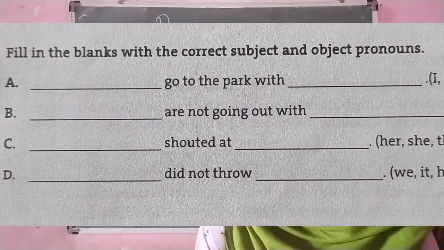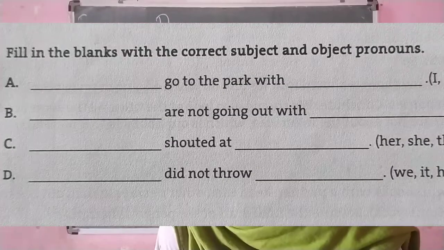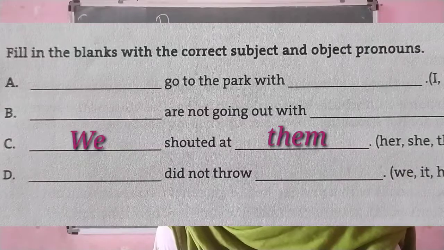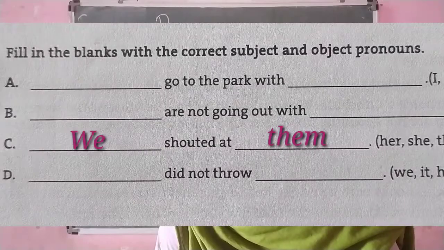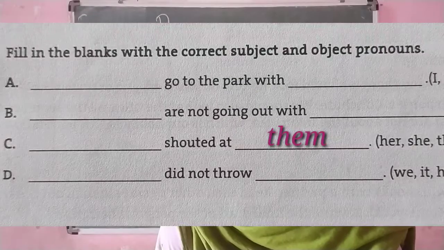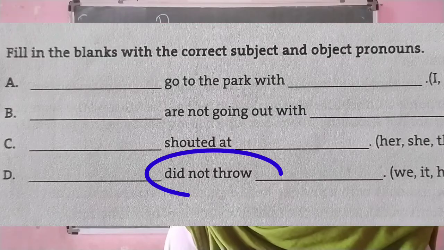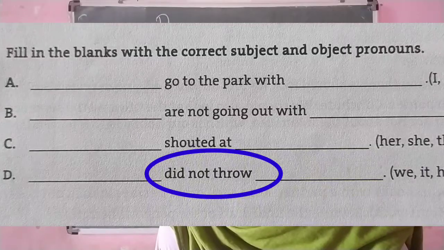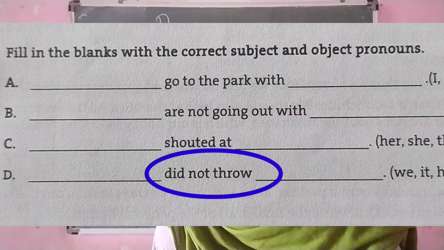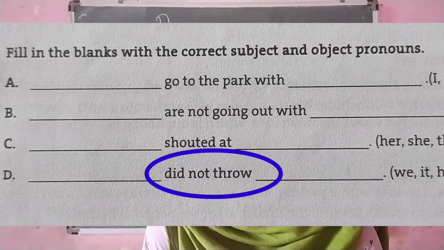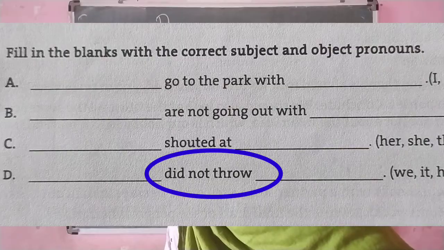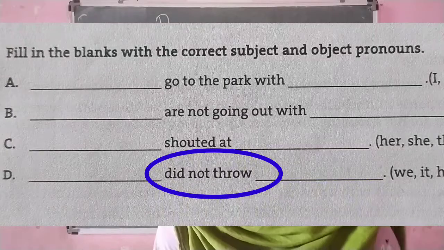Then see, they shouted at dash. So they shouted at them, or any option is there? Just find it out. Okay. Then D, dash did not throw dash. We, it, his, her. You can say this. So you have to choose the proper pronouns to the sentence.